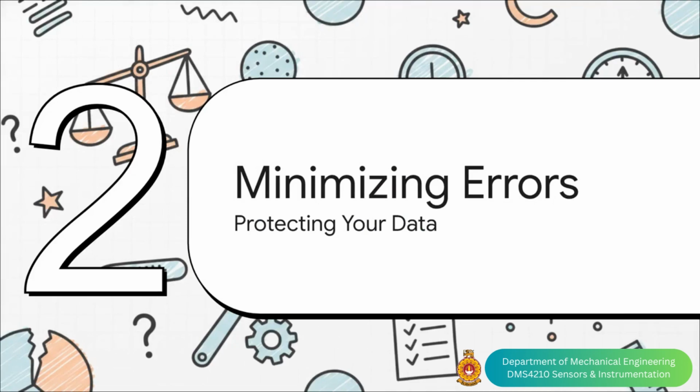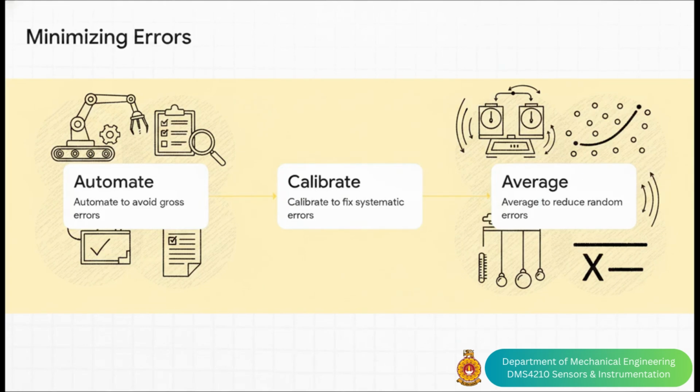Section 6. Minimizing your measurement errors. Protecting your data. Let's move to our final steps and see how this builds a really cohesive strategy to protect your data. Step 1. To avoid those human blunder gross errors, automate your data acquisition wherever possible, maintain incredibly careful procedures, and always cross-check your calculations.